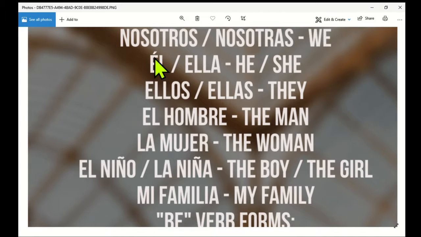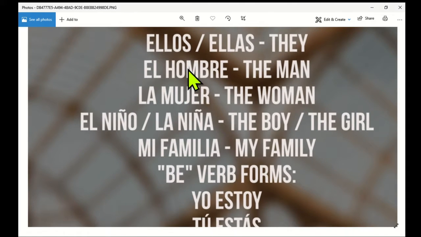Notice that in all of these nouns right here that we're going to come across with do not have that acute mark. Just like this word right here, él, which stands for he. It's very unique. So always remember, if you're talking about someone and using the pronoun form of he, you always have to have that acute accent mark right up there. It's not present in the other words. Ellos, ellas, they. Ellos for masculine, they, and ellas for feminine, they.